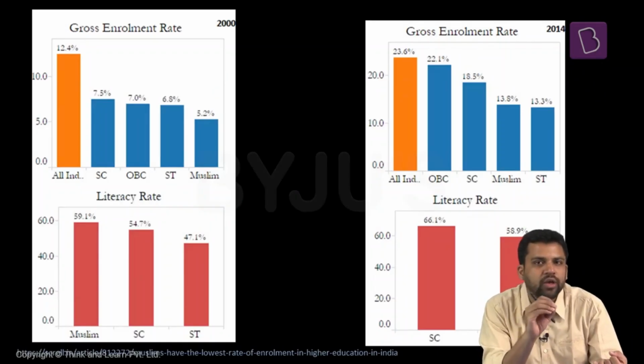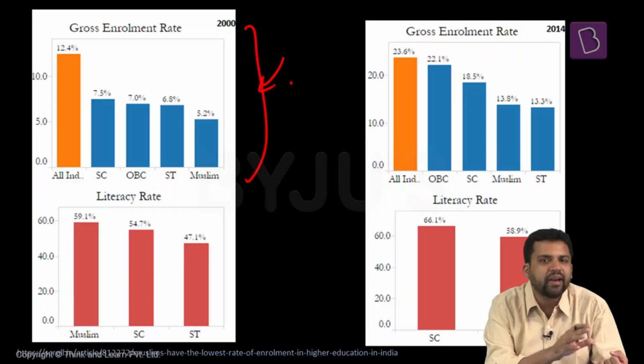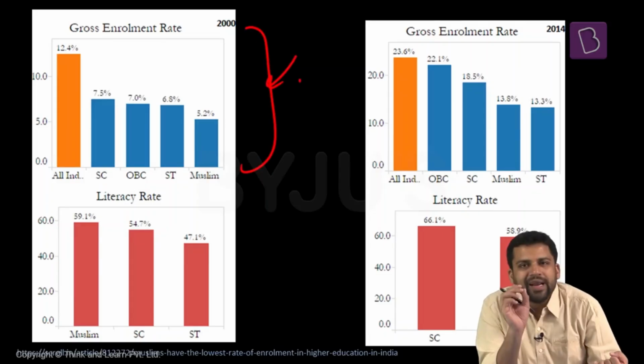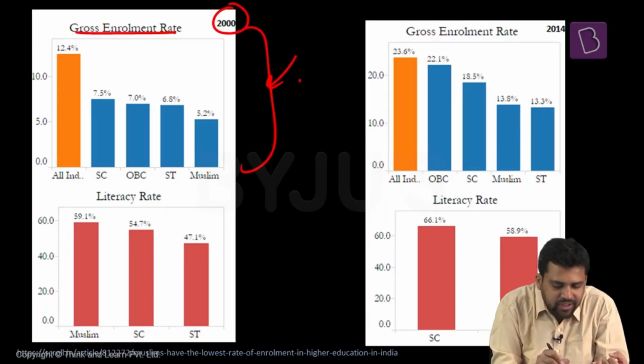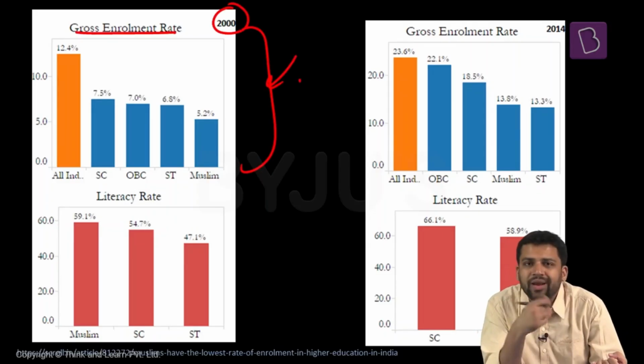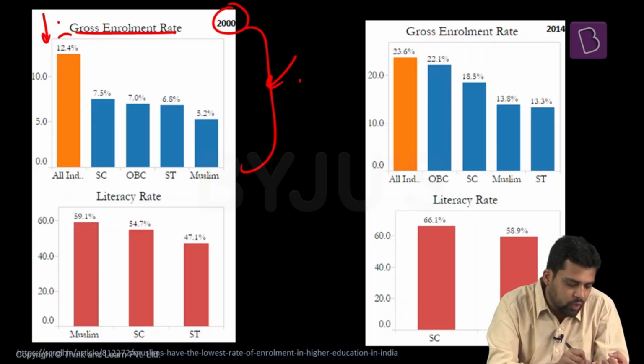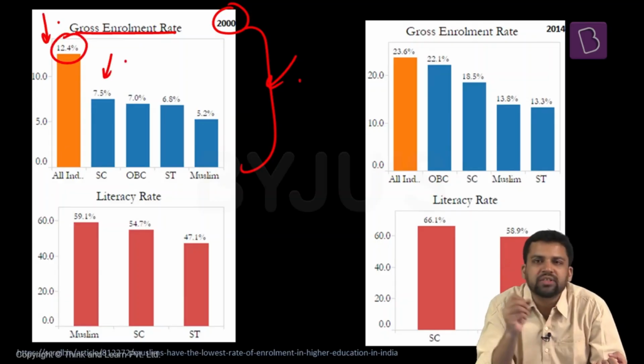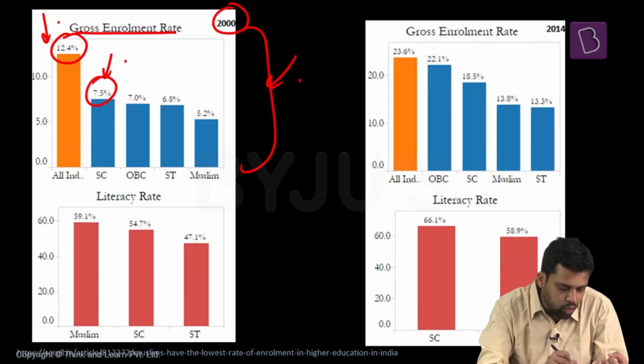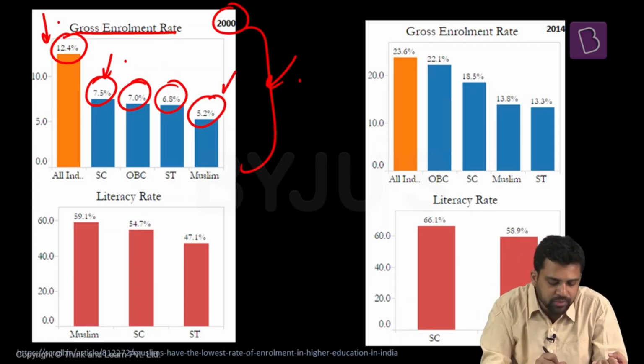Now we will look at disparities across different social and religious boundaries. For example, this is the data from 2000 to 2001. On the screen, you can see data related to gross enrollment rate in higher education for the year 2000 to 2001. Here you can observe that all India level enrollment is 12.4%. This is an all India average. But among scheduled castes, the gross enrollment rate is much less, 7.5%. OBCs it is 7%, scheduled tribes 6.8%, and among Muslims it is even worse.